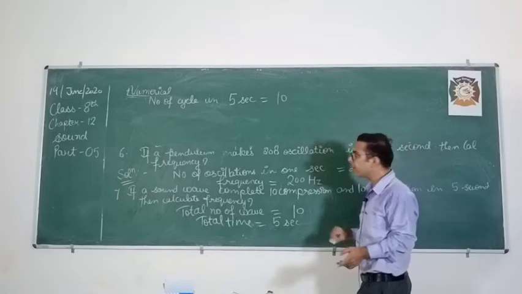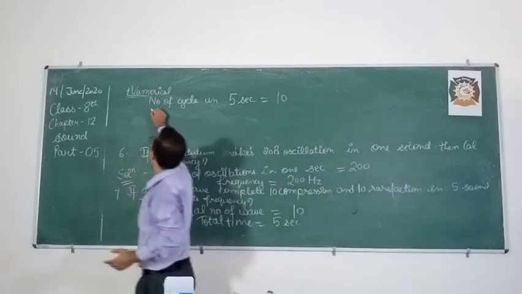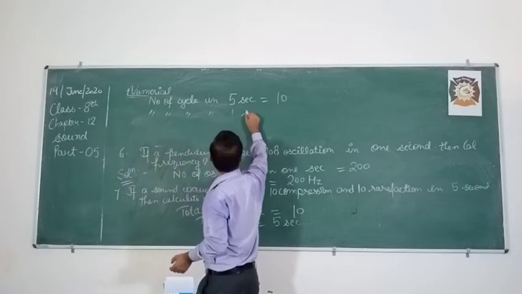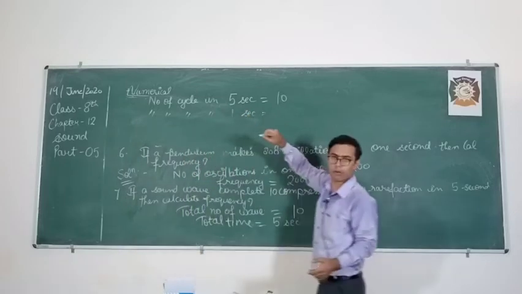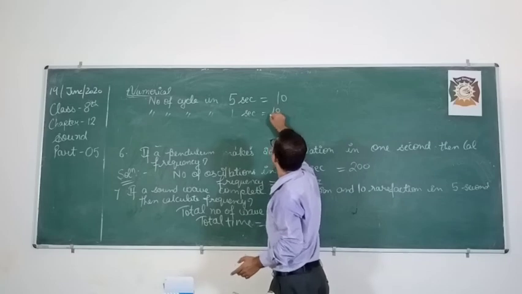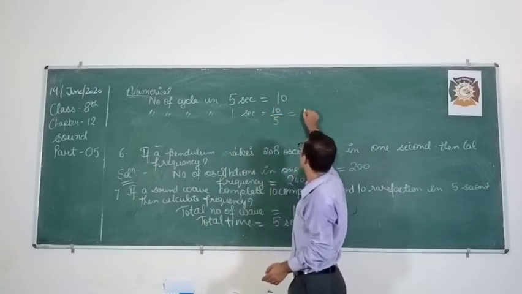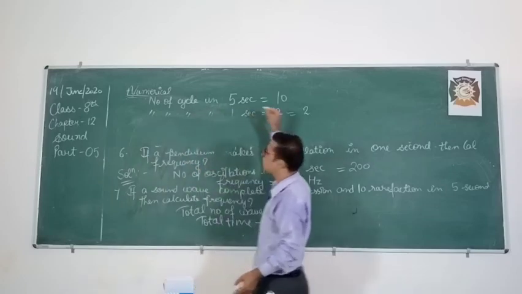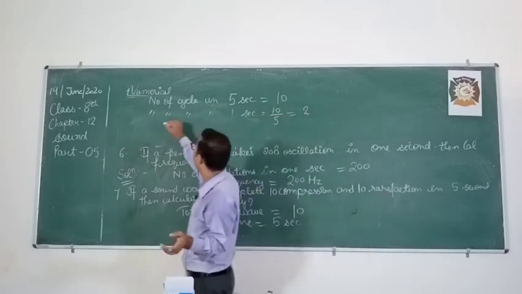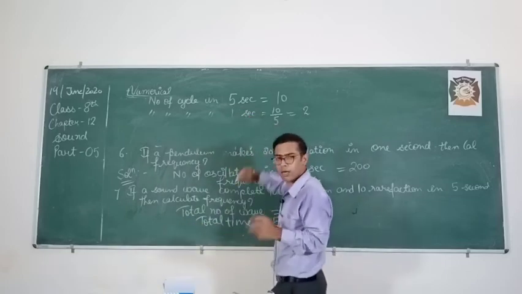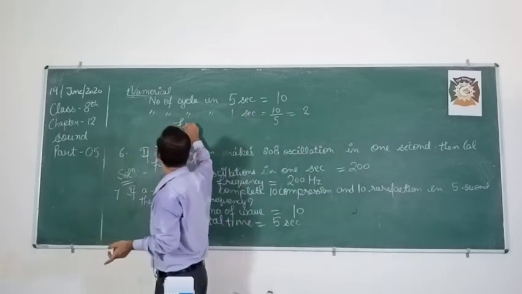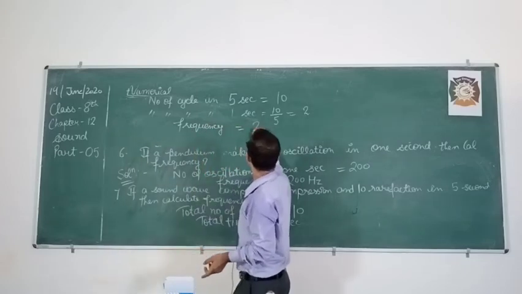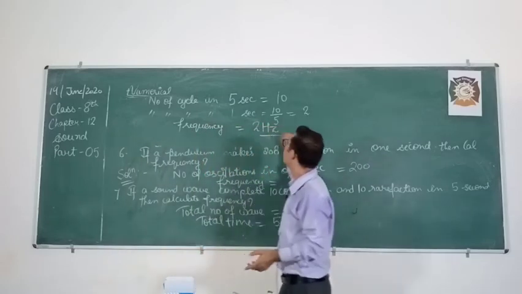Number of waves in 1 second, what will you get? 10 divided by 5, how much? 2. So number of waves in 1 second, what is that? Number of cycles in 1 second, frequency itself. So frequency comes out to be 2 Hertz.